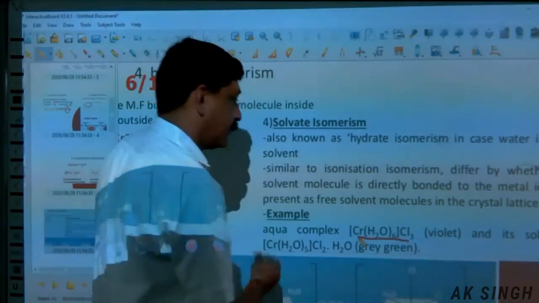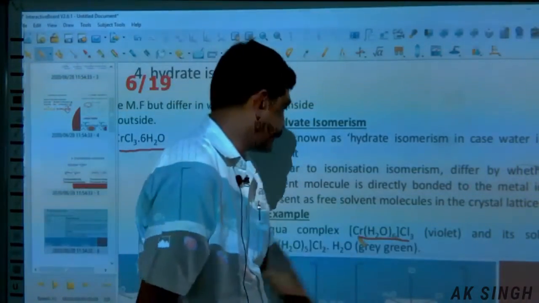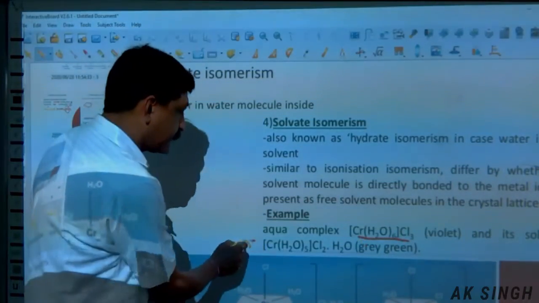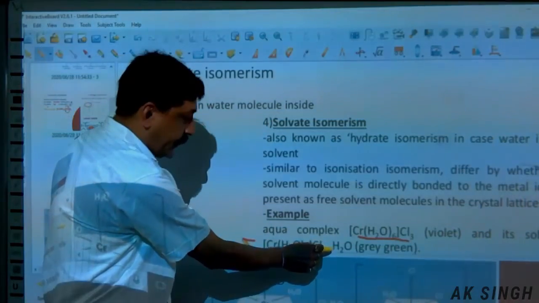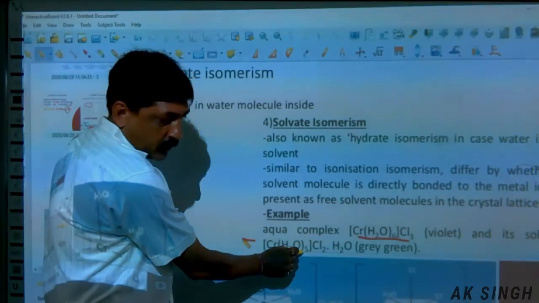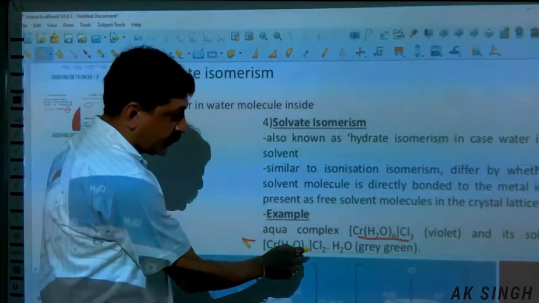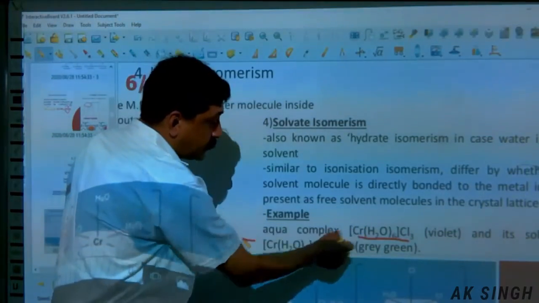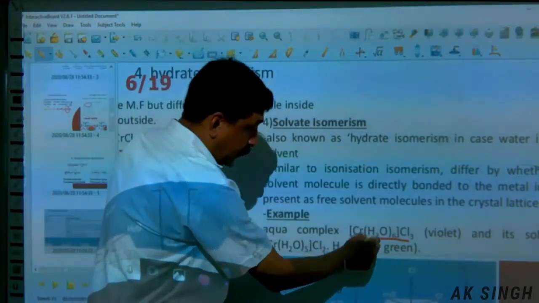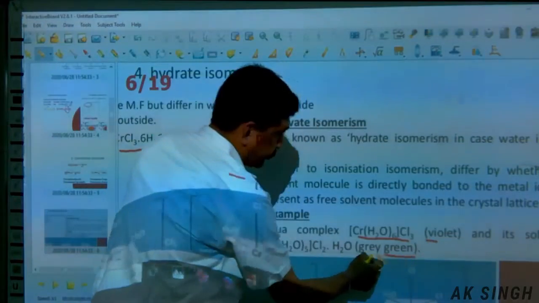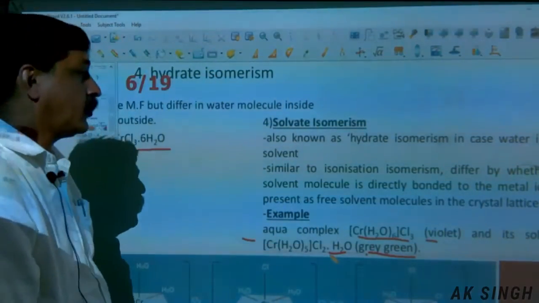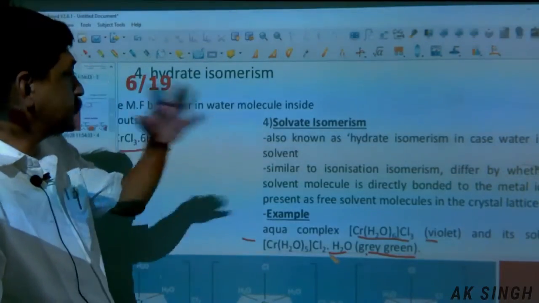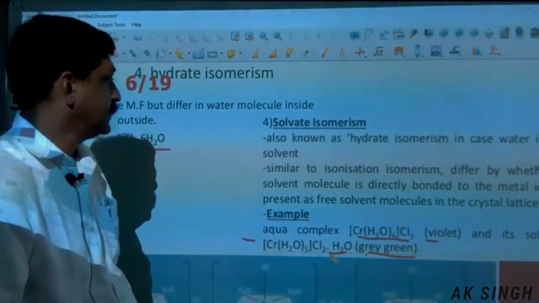This one, its color is white. But in this case, one of the water molecules is outside and there are 5 inside. So it becomes an isomer of this, and the color definitely changes, due to the difference in the hydrate or water molecules. It is also known as hydrate isomerism